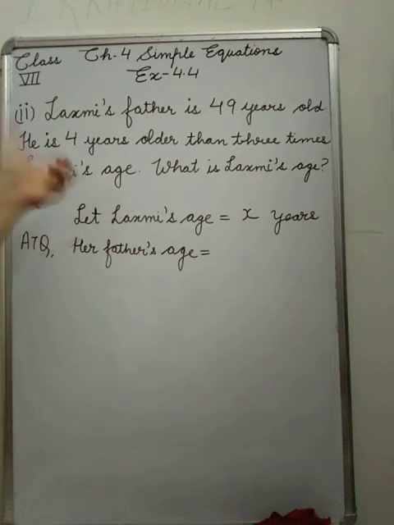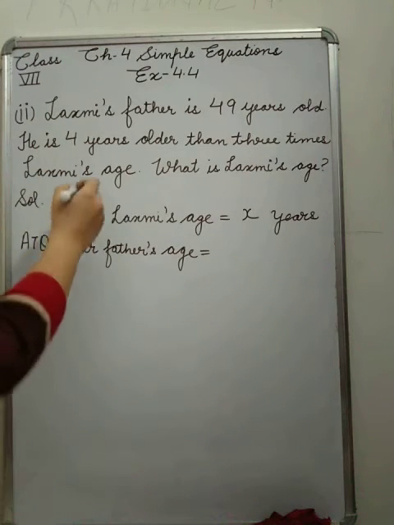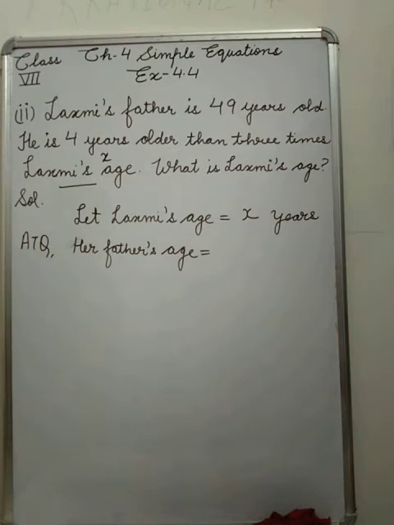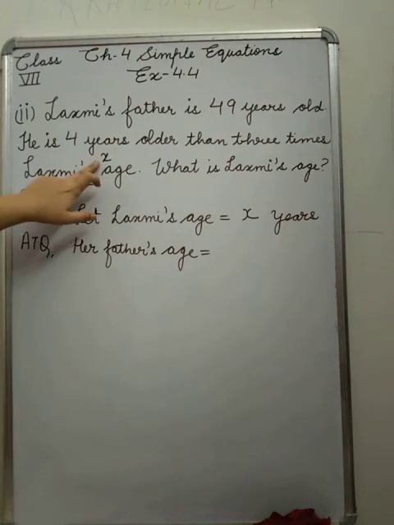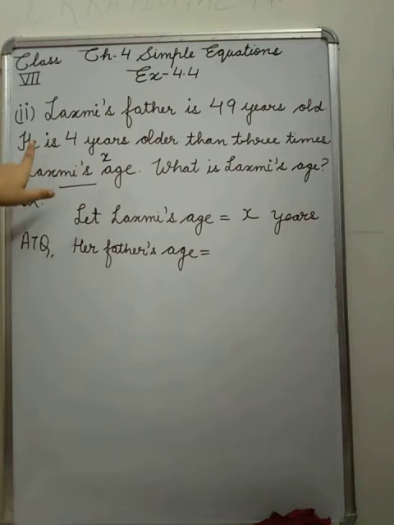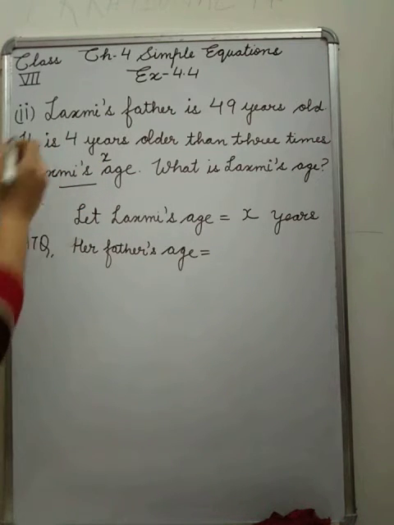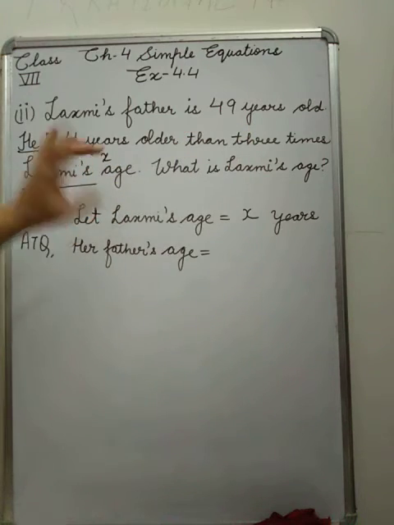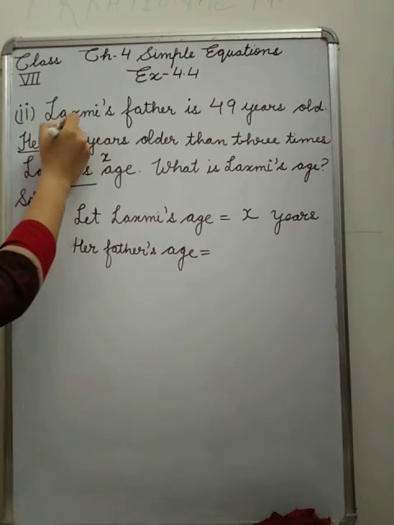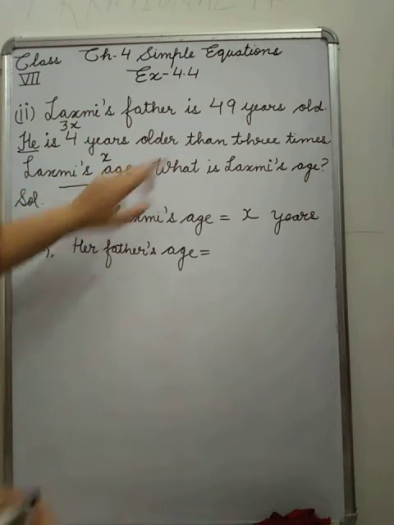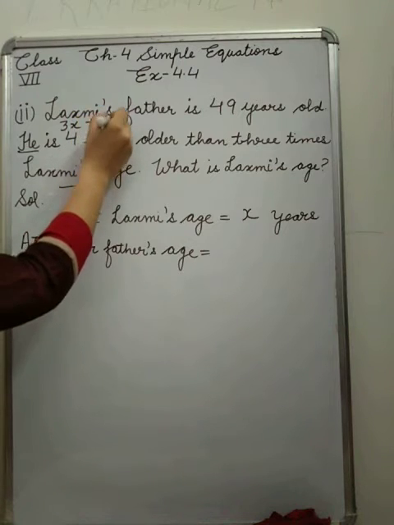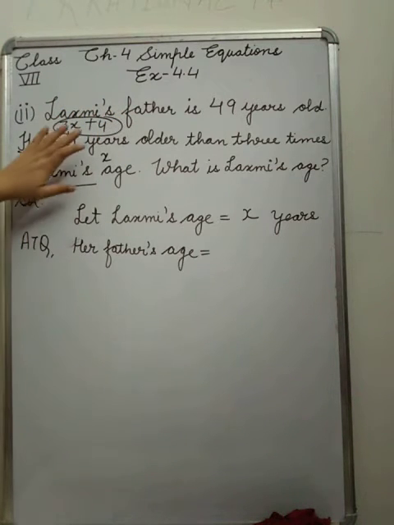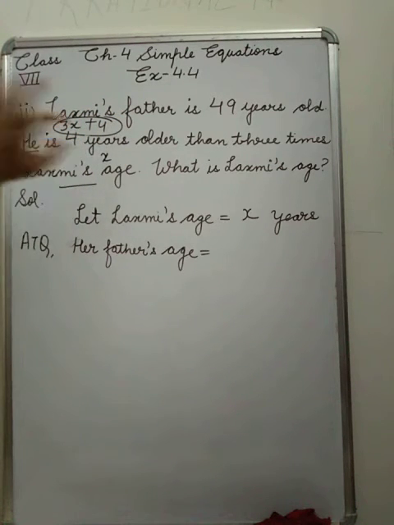So you have to firstly suppose the age of Lakshmi. That we will suppose x. Okay, x, y, z, you can suppose anything. If Lakshmi's age is x, what is the age of her father? 4 years older than 3 times Lakshmi. So 3 times Lakshmi means 3x, and 4 years older means plus 4. So this is the equation of Lakshmi's father's age.